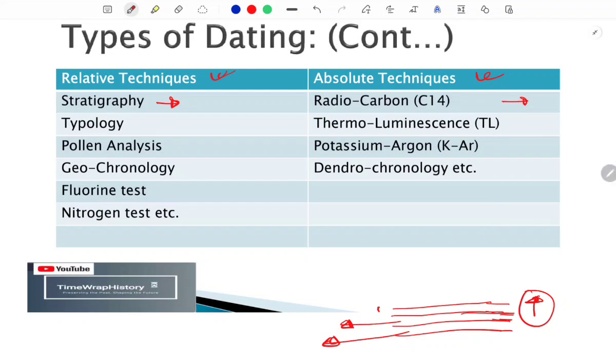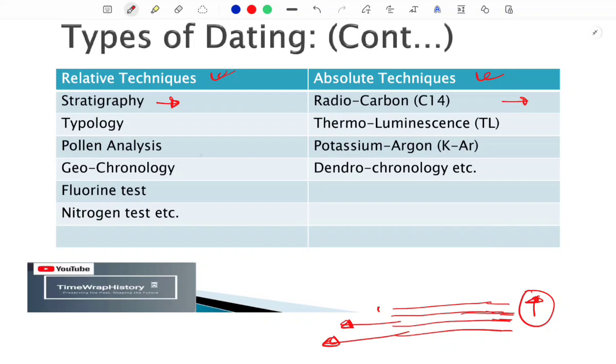Based on that we identify other sites as well from where that pottery is found. So this is actually relative. In relation to Cote d'Ivoire we are identifying the other sites, and also fixing the chronology for other sites.